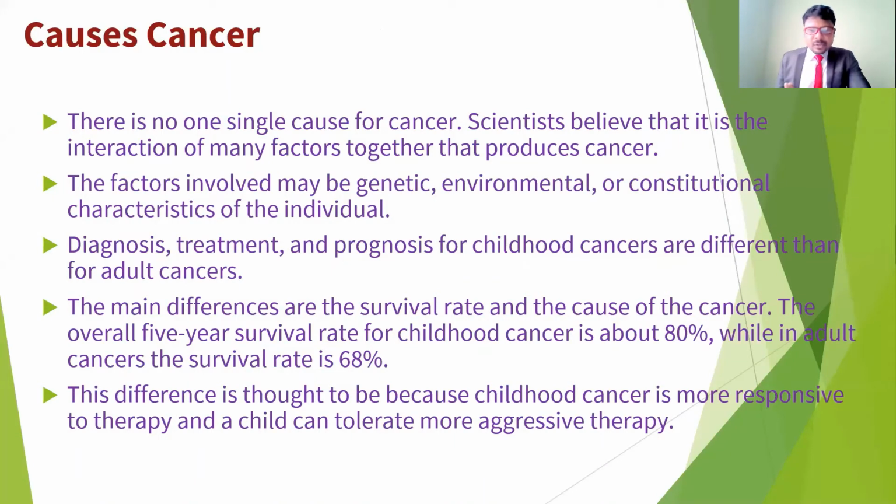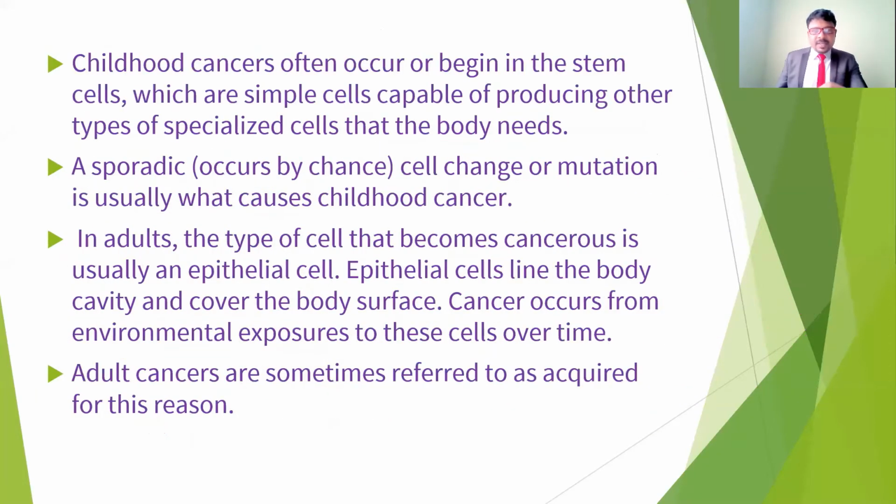The difference is thought to be because childhood cancers are more responsive to treatment, and adult cancers are a little bit less so. Childhood cancers often occur in stem cells, which are simple cells capable of producing other types of specialized cells that the body needs. Childhood cancers respond easily to treatments, but in adults the cancer usually arises in epithelial cells.